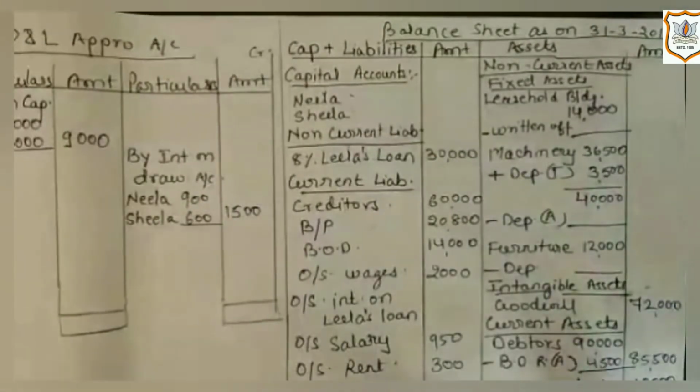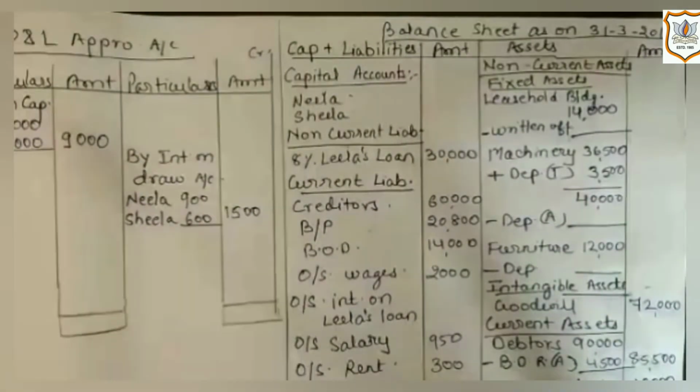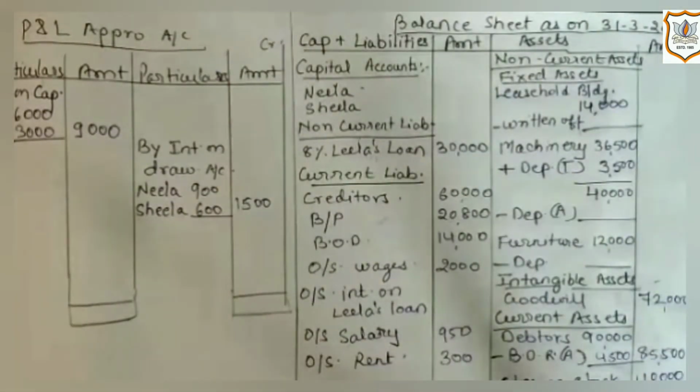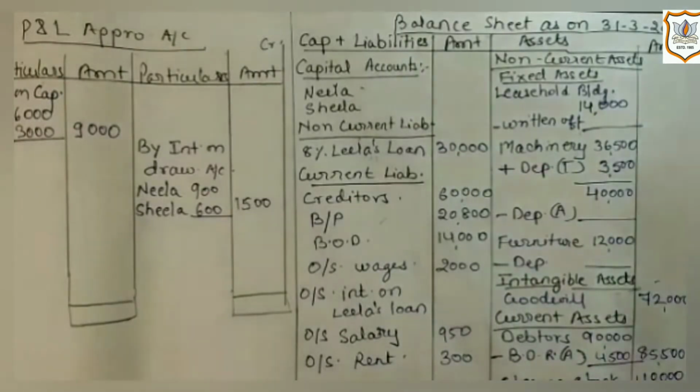Now, as per the last adjustment, the firm will have to provide depreciation 10% on machinery and 5% on furniture. First, let's calculate depreciation on machinery. Here in this question, depreciation on machinery is given in trial balance also. So first we will add depreciation as per trial balance to the amount of machinery in order to get the opening balance of machine.